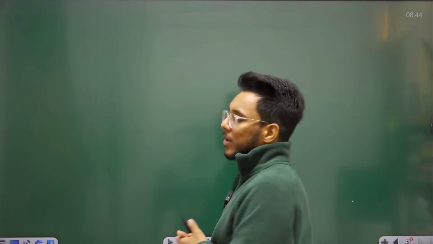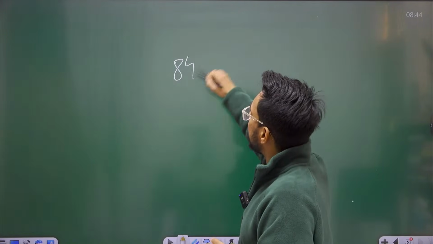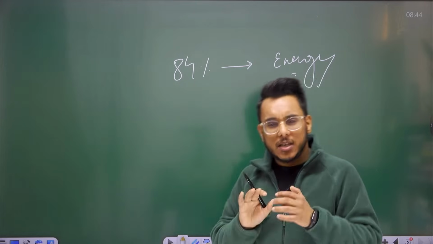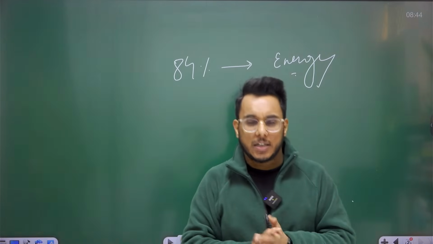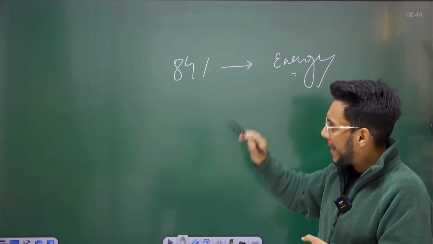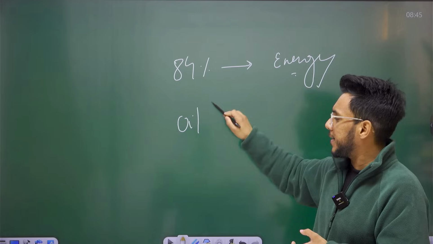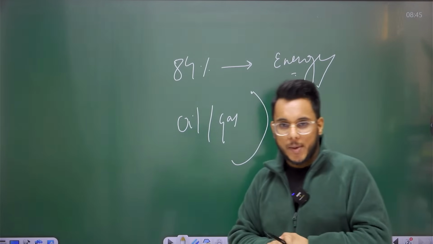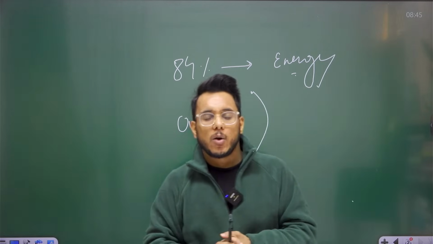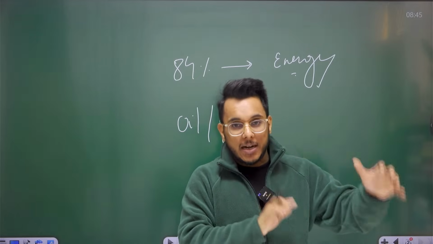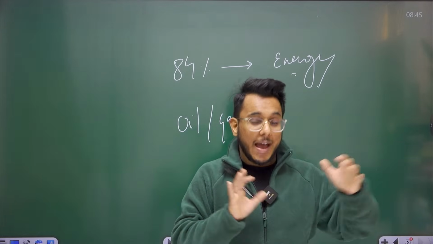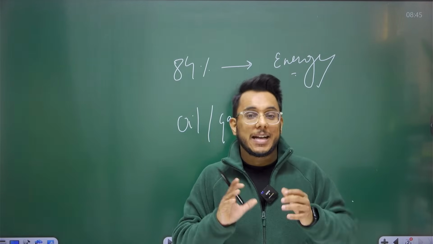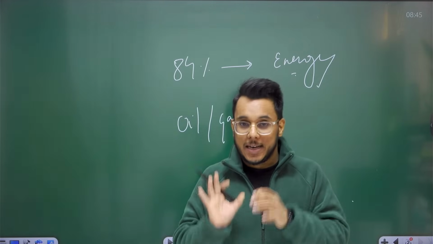Now, when we talk about India, India has huge energy dependence on other countries. We are importing 84% of our oil and gas demand; 84% of our oil and gas demand is met by imports. And when we are importing so much oil and gas, we have become energy dependent on other nations. As we are paying a lot of foreign exchange for buying so much oil and gas, it impacts India's current account deficit in a negative way.